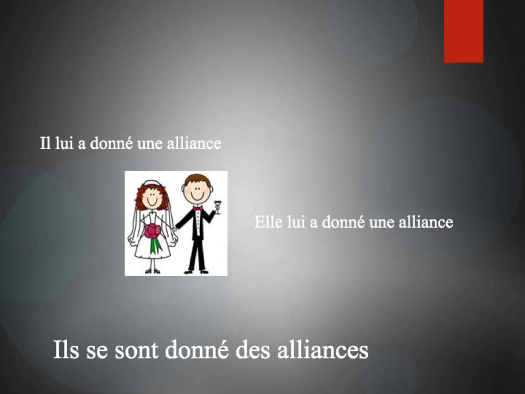The se here is indirect because those rings are what was actually given. They are the direct object and they appear in the sentence after the past participle. Therefore, no agreement on donner. The se is indirect because the alliance is direct.